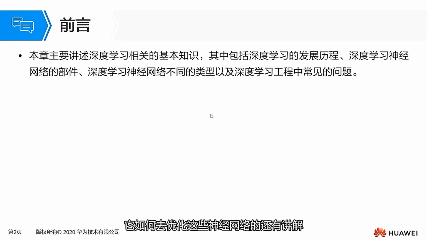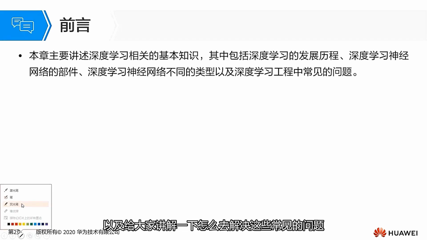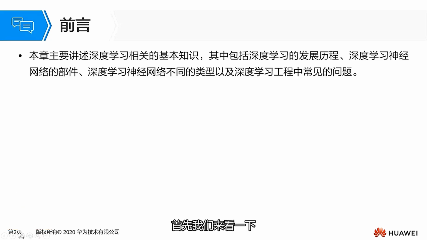Furthermore, in deep learning neural networks, we will explain how to optimize these neural networks, and also explain different neural networks and what some of their network structures look like. Finally, we will describe common issues encountered in the project and explain to everyone how to solve these common issues.